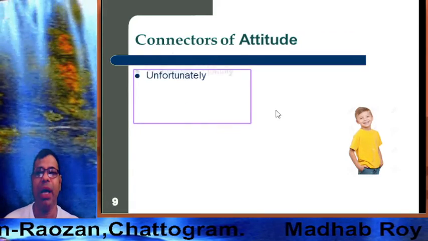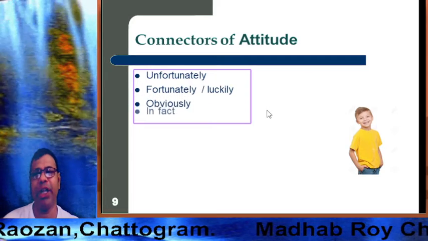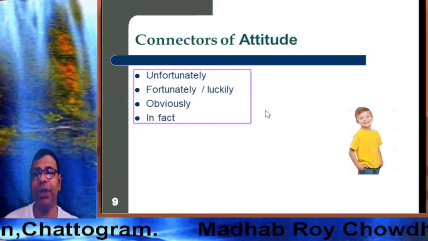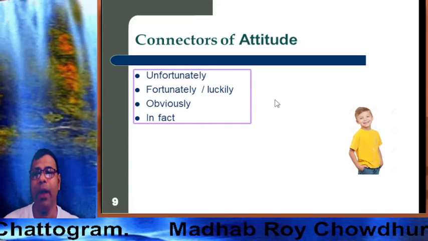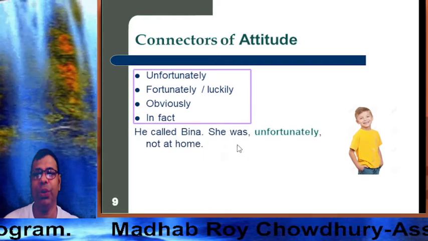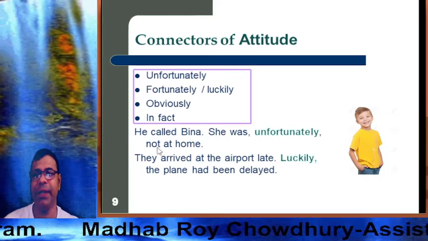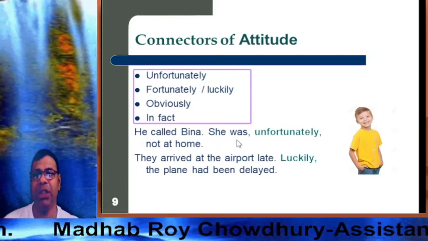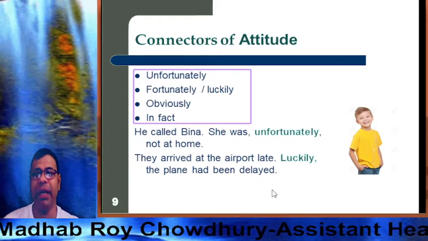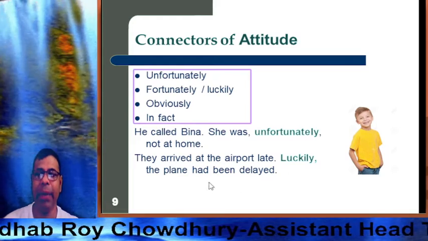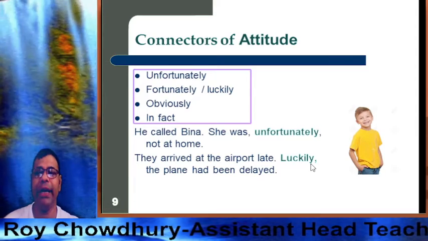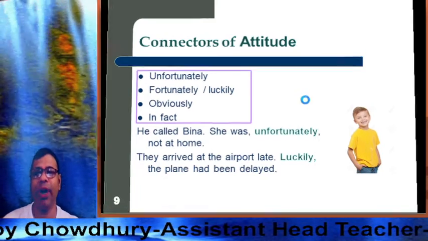Dear learners, connectors of attitude: unfortunately, fortunately, luckily, obviously, in fact. So here are sentences. He called Bina. She was unfortunately not at home. They arrived at the airport late. Luckily, the plane had been delayed. So here, unfortunately and luckily are connectors of attitude.